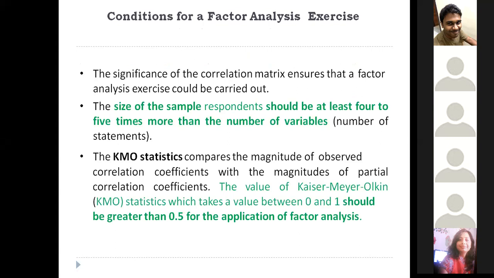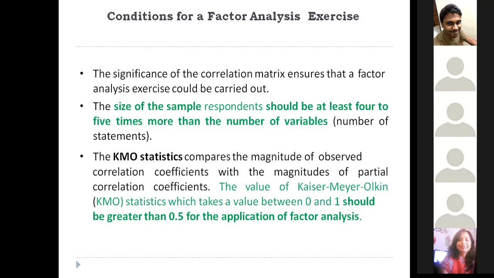It is another test where you pass your data directly, and you get a KMO value, the Kaiser-Meyer-Olkin statistic. If it is greater than 0.5, you can try to apply factor analysis to your data. If it is less than 0.5, please don't proceed with any data reduction techniques like factor analysis or PCA. This is a test that you really have to do if you are proceeding with factor analysis or PCA.